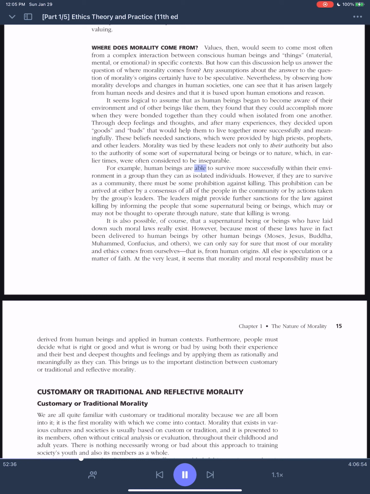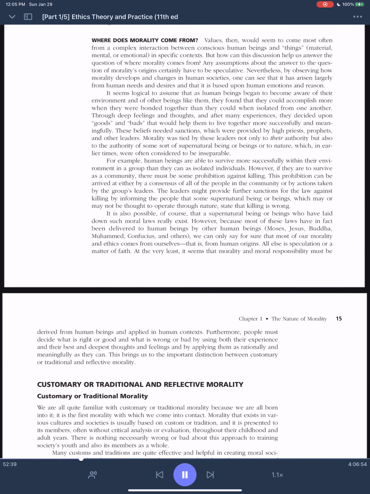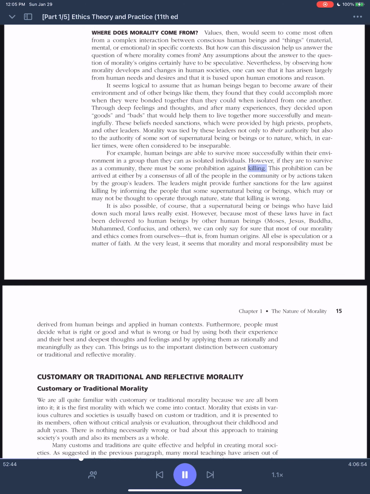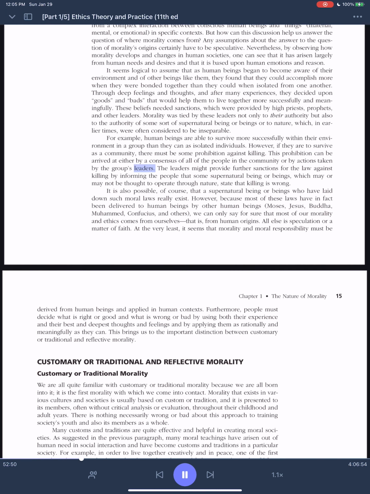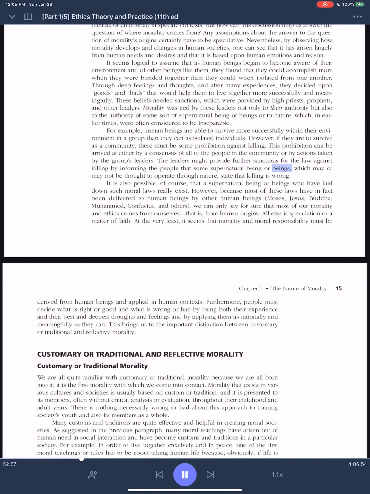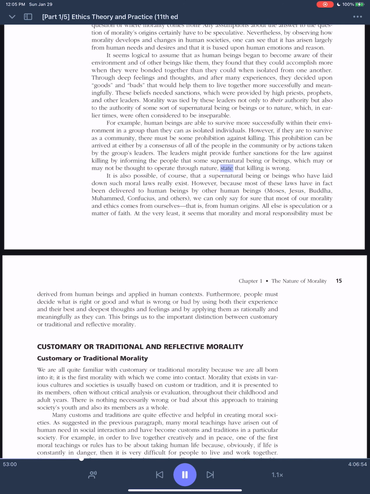For example, human beings are able to survive more successfully within their environment in a group than they can as isolated individuals. However, if they are to survive as a community, there must be some prohibition against killing. This prohibition can be arrived at either by a consensus of all of the people in the community or by actions taken by the group's leaders. The leaders might provide further sanctions for the law against killing by informing the people that some supernatural being or beings, which may or may not be thought to operate through nature, state that killing is wrong.